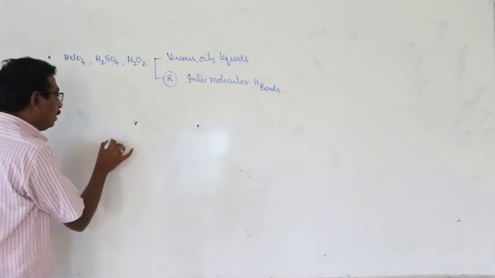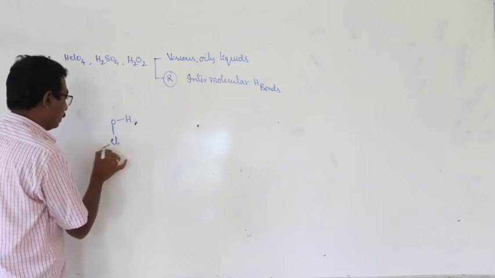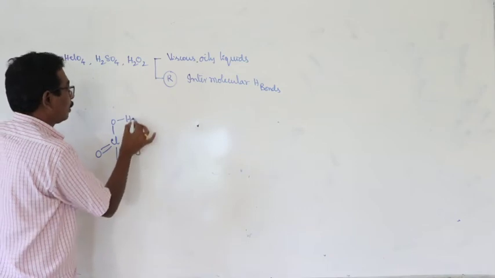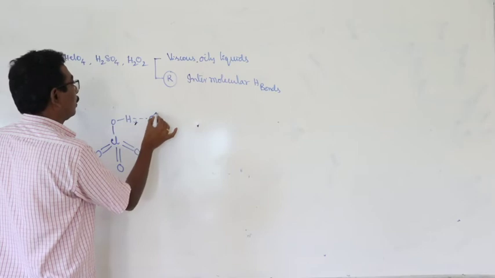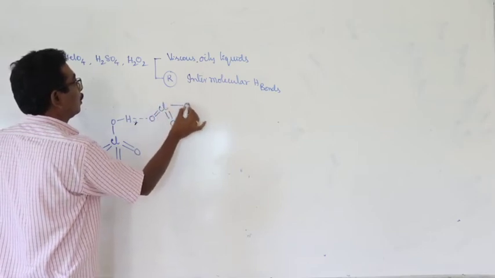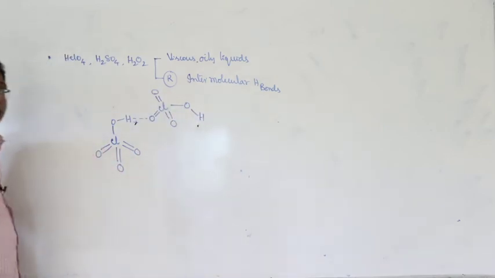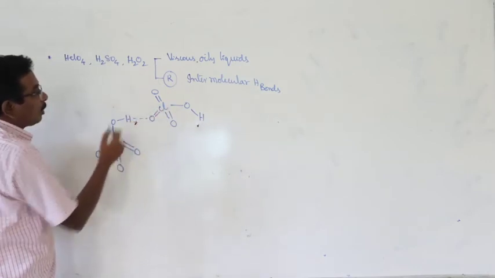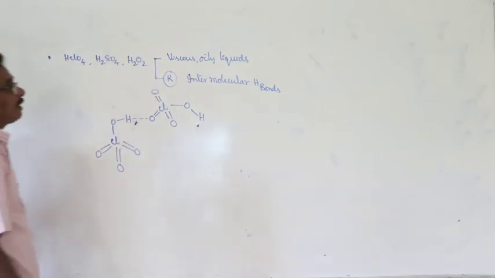Look at here, perchloric acid. Here the molecules are bonded with each other through intermolecular hydrogen bonds. So, here it exists in the form of viscous oily liquid.